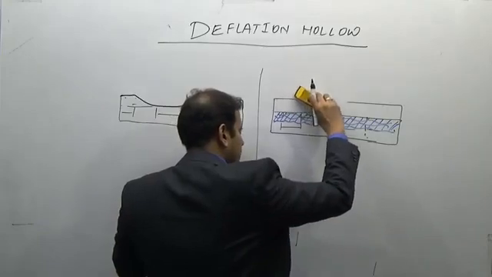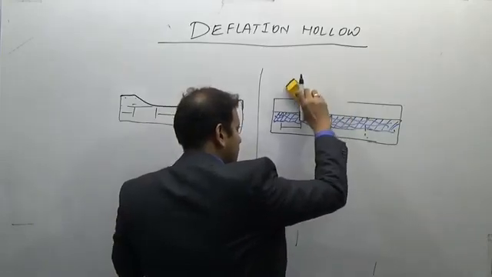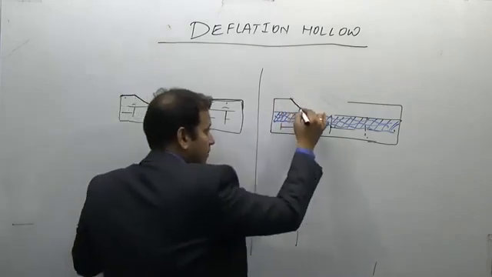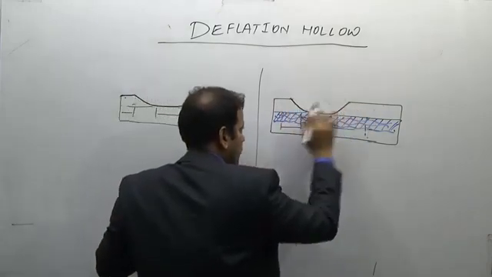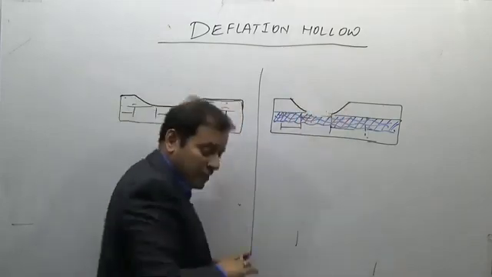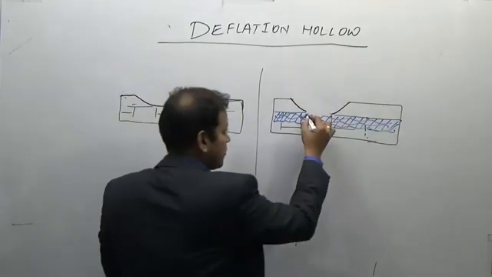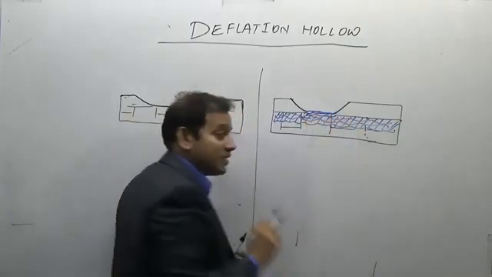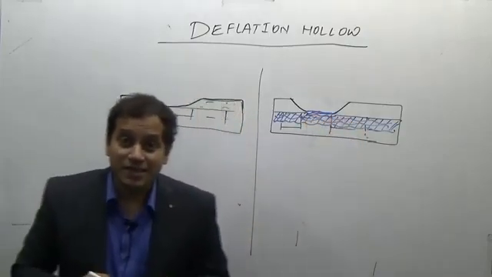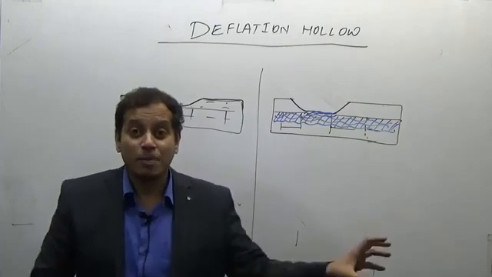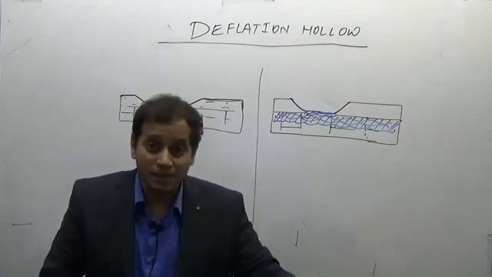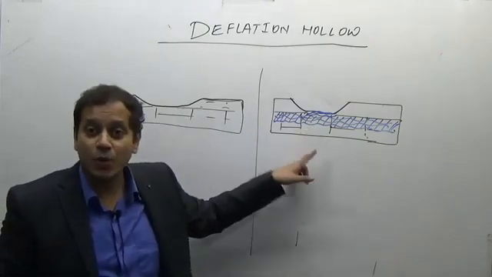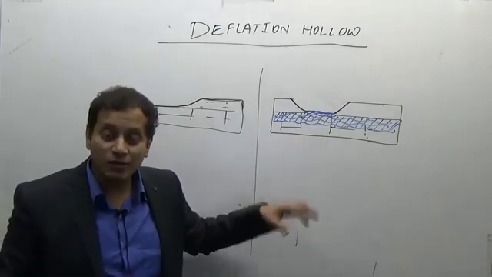It will blow till the point the down level will be exposed, and it will blow till the point the water table is exposed to the ground surface. When the water table is exposed, obviously the wind is reduced due to friction, and we call such deflation hollows in the desert. It is one of the favorite spots in the Arabian Nights stories. What are these known as when water is found in the desert? Oasis.